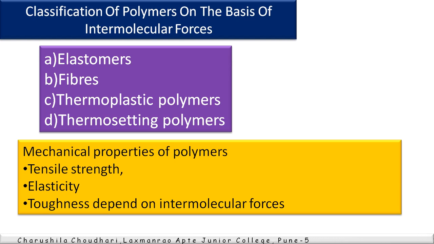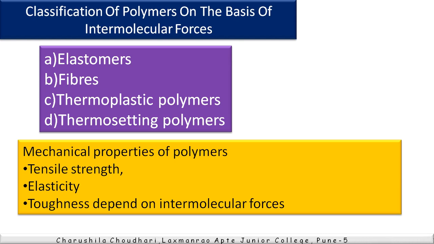Mechanical properties of polymers like tensile strength, elasticity, and toughness depend upon the intermolecular forces. We see them one by one.